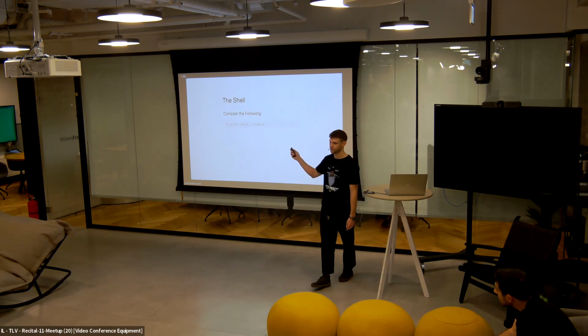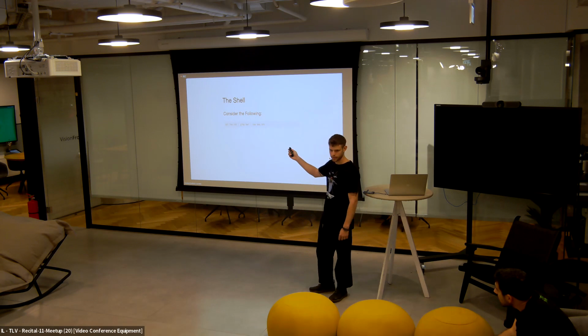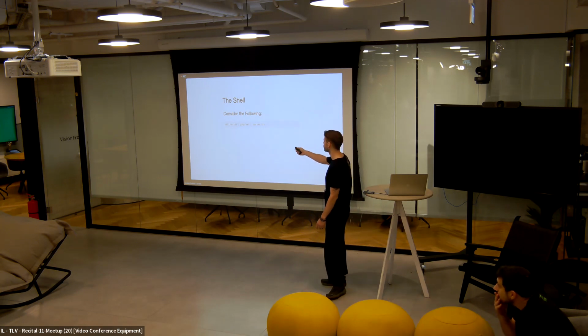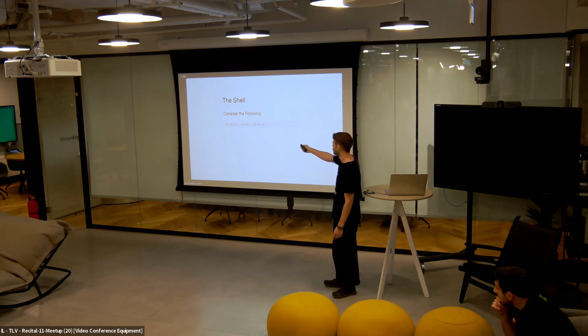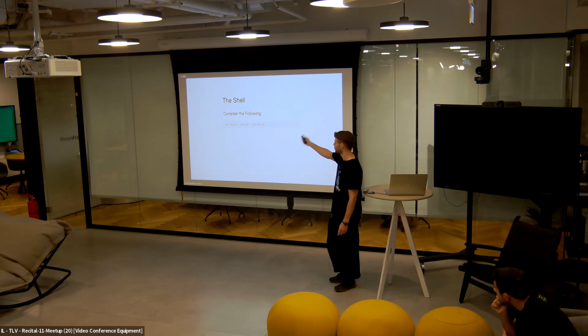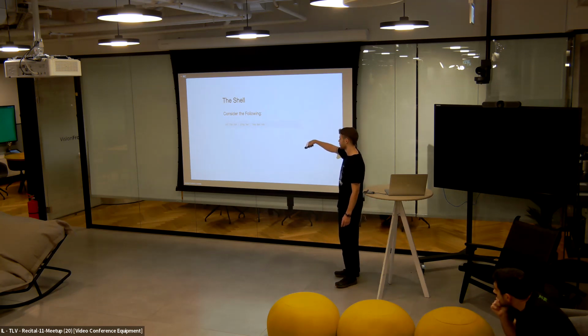So consider the following command. Can everyone see this, by the way? Okay. So we're doing a cat on a foo.txt file and then grepping for the word bar and then tee into a file called baz.txt. So this basically means we'll read from foo, we'll filter out all the lines that don't have the word bar, and then we'll write the output into a file called baz.